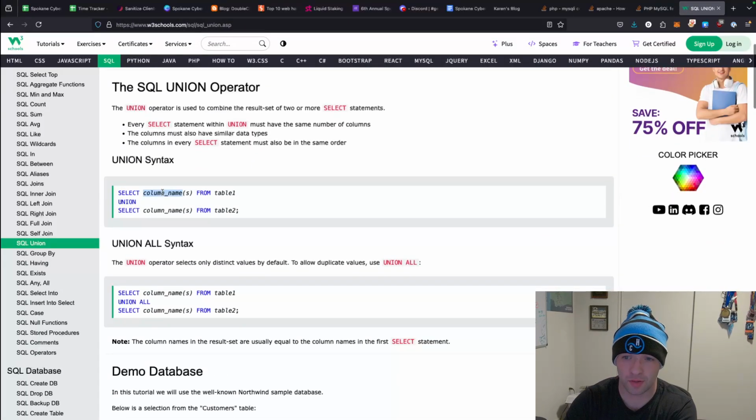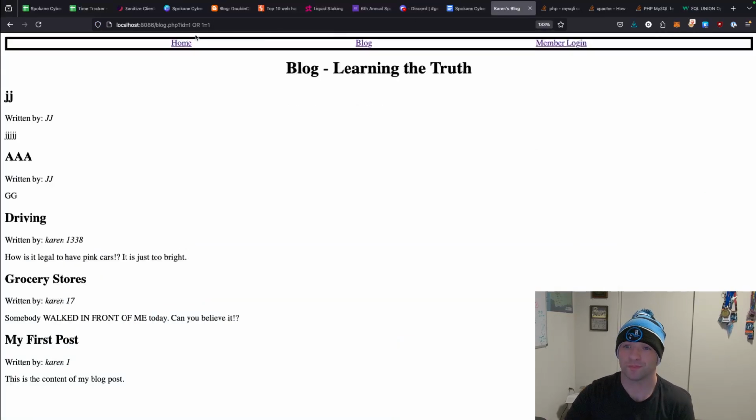So here we can do select column 1 from table 1, union, which is what we want to do, select column name from table 2. So the goal here is to do a union to get more information from the users table, which has our flag, and then output that. Cool.